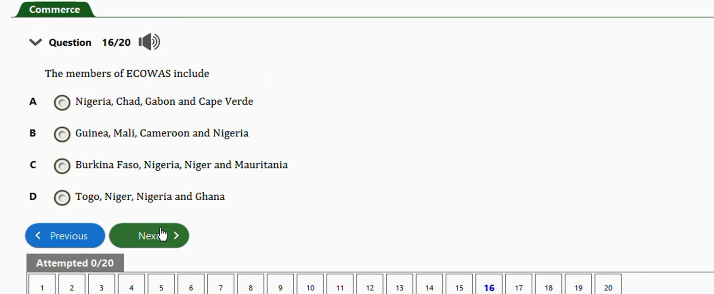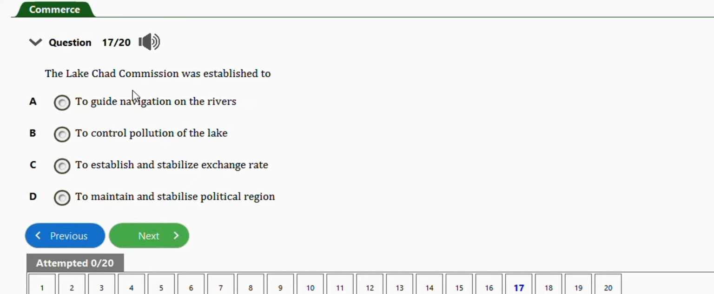Okay, next question. It says the members of ECOWAS include: Nigeria, Chad, Gabon, Cape Verde; Guinea, Mali, Cameroon, Nigeria; Burkina Faso, Nigeria, Niger, and Mauritania; Togo, Niger, Nigeria, and Ghana. The right answer is option D, Togo, Niger, Nigeria, and Ghana. Next question. The Lake Chad Commission was established to guard navigation of the rivers, to control pollution of the lake, to establish and stabilize exchange rate, or to maintain and stabilize political region. The right answer is option B, to control pollution of the lake.